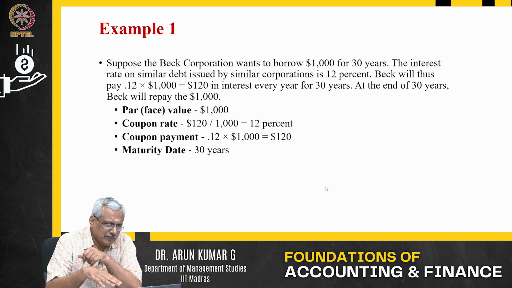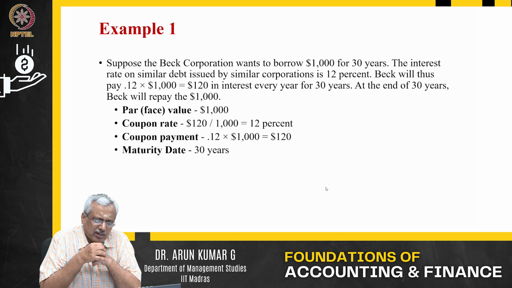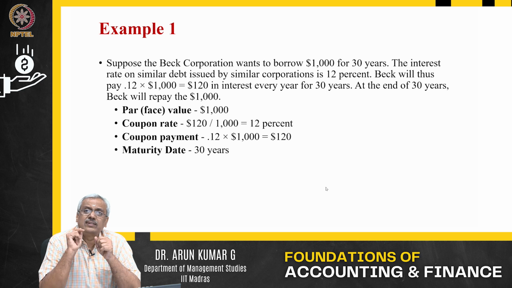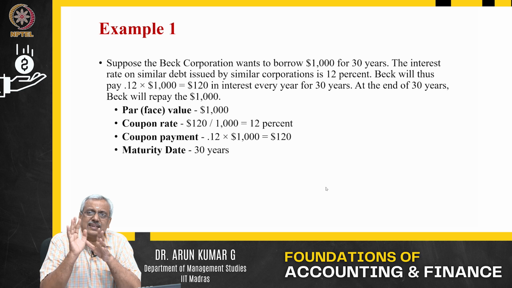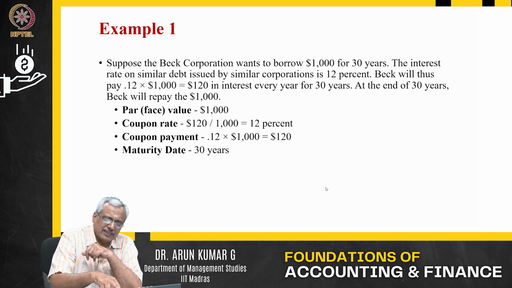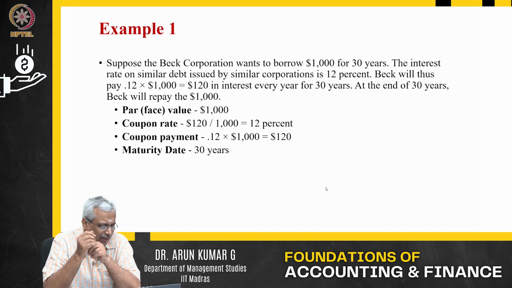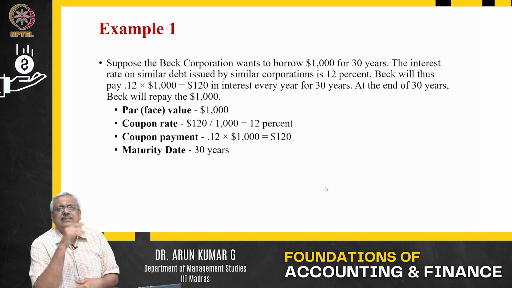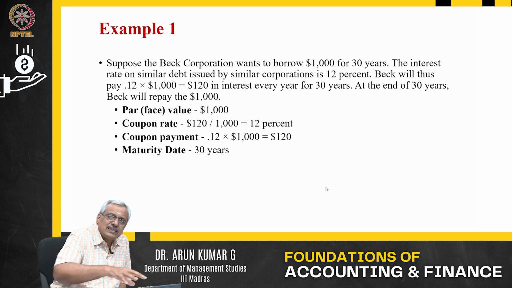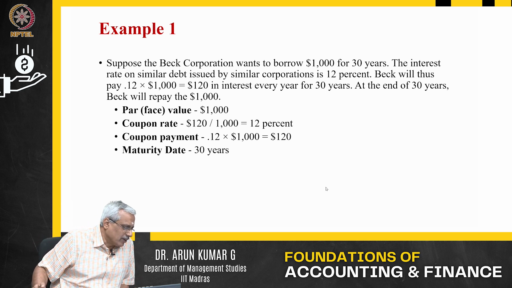The interest rate on similar debt instruments issued by similar corporations is 12%. That means 12% is the coupon rate. 12% of 1000 is what you will get every year for the next 30 years. At what frequency will you get it? Let us see that. The bank will thus pay 0.12, that is 120, interest every year for the 30 years. So, in this particular case, the annual coupon payment is 120. Let us say the coupon payment is yearly in this case. So, this basically gives the explanations of the terminologies.